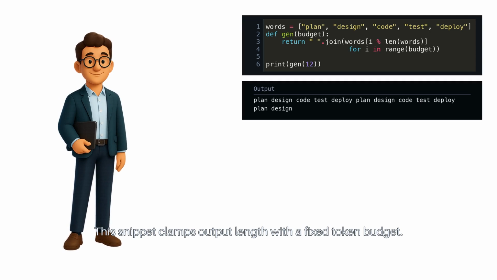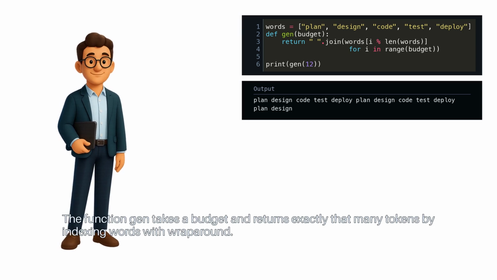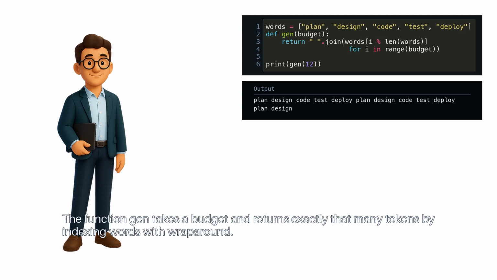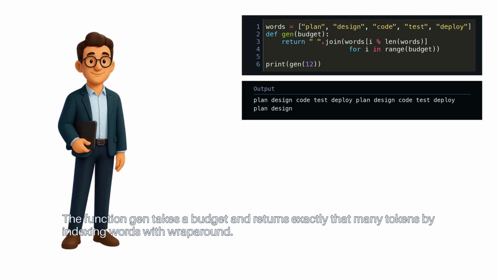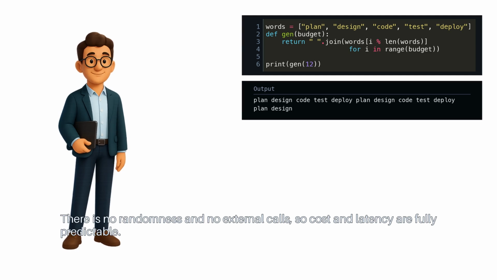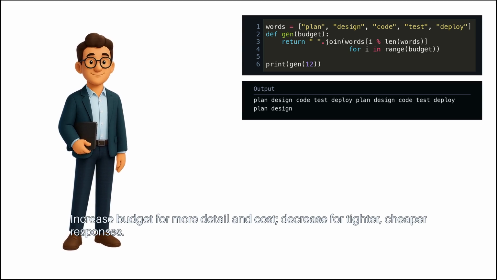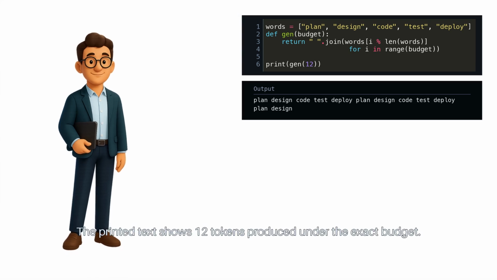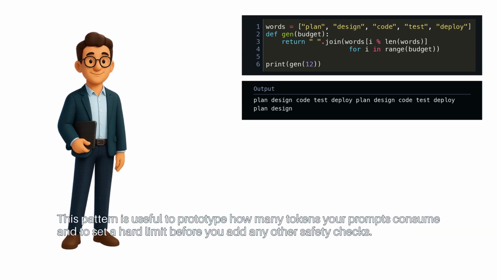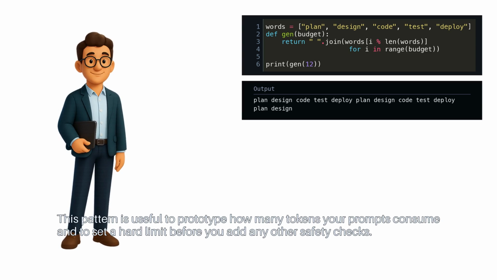This snippet clamps output length with a fixed token budget. The list words is a tiny, deterministic vocabulary that will cycle through. The function gen takes a budget and returns exactly that many tokens by indexing words with wraparound. There is no randomness and no external calls, so cost and latency are fully predictable. Increase budget for more detail and cost. Decrease for tighter, cheaper responses. The printed text shows 12 tokens produced under the exact budget. This pattern is useful to prototype how many tokens your prompts consume and to set a hard limit before you add any other safety checks.